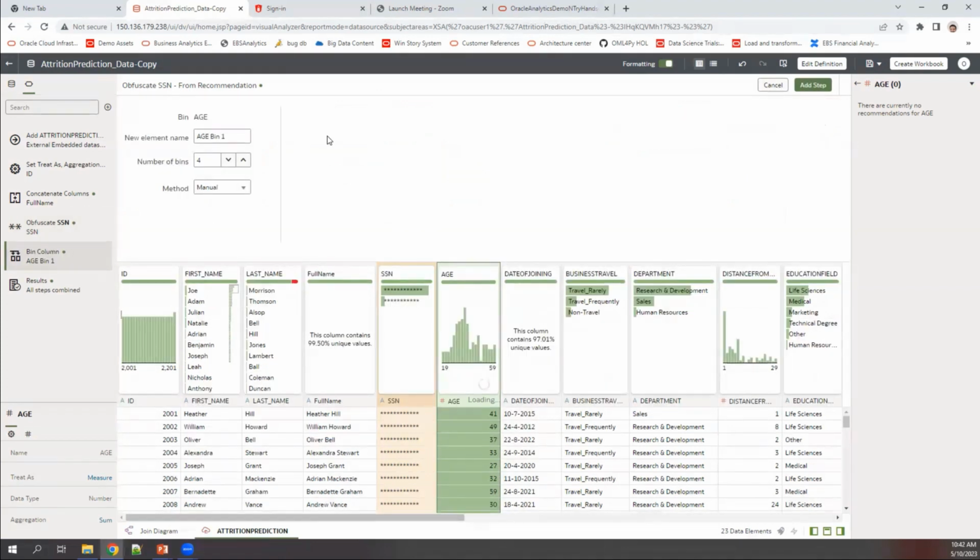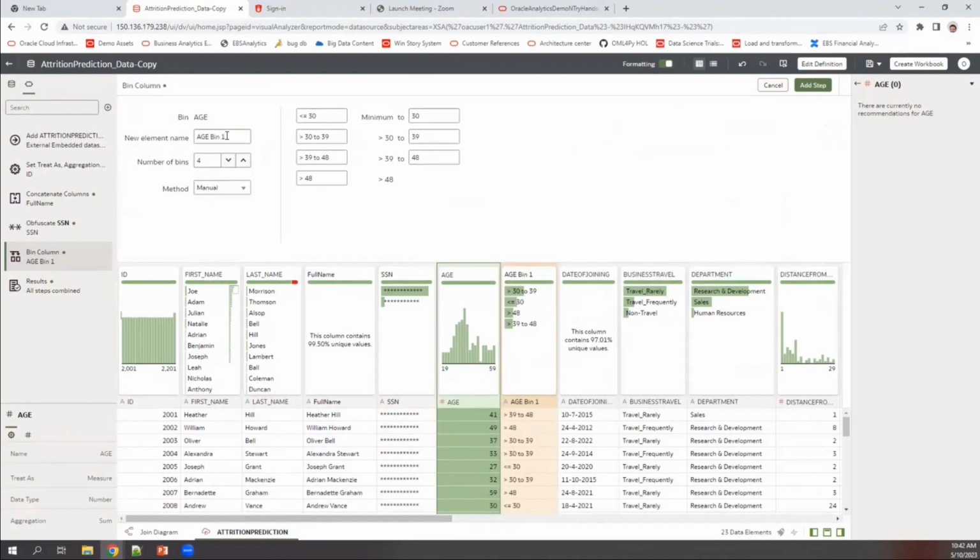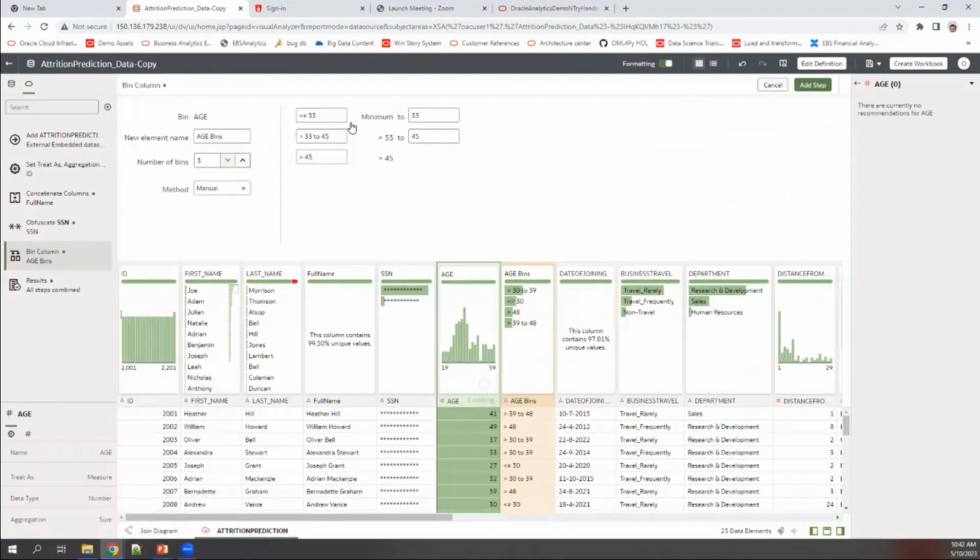The moment I do that, a binning option gets created for me. I will just give it a meaningful name. I call it age bins, right? By default, I get 4 bins. I only want 3. So I will reduce it to 3. Then I have some age groups. Okay, if you see, the system has automatically created age groups based on the data spread. So I'm going to give them some names for the bins, right? So I will start typing as first one would be young adults, less than 33. Between 33 to 45, it would be adults. And then the last part would be, I would be calling it as seniors.